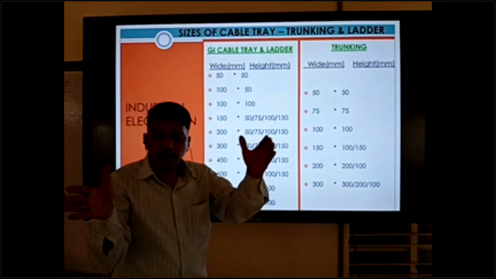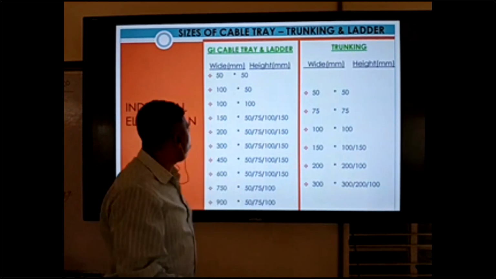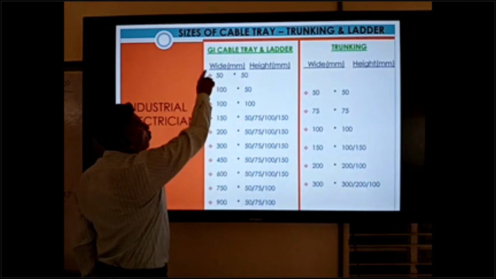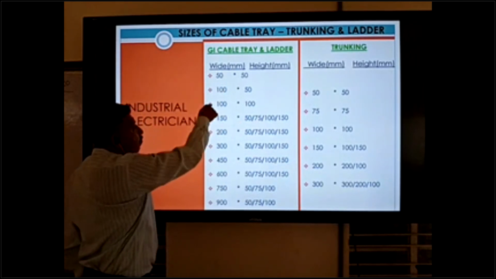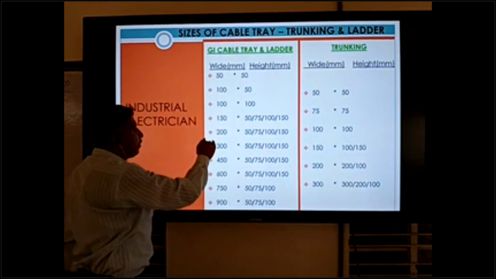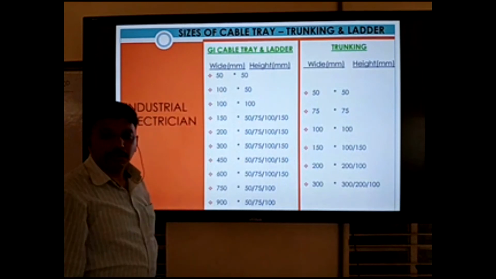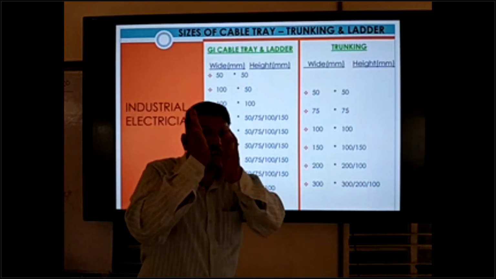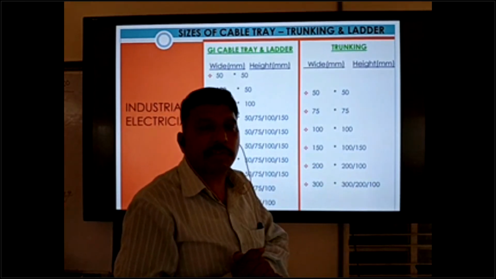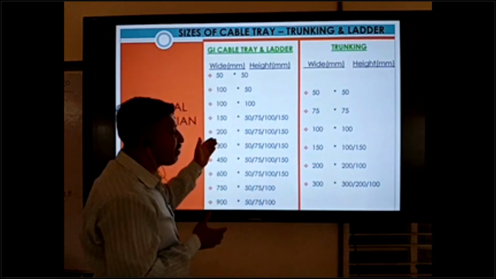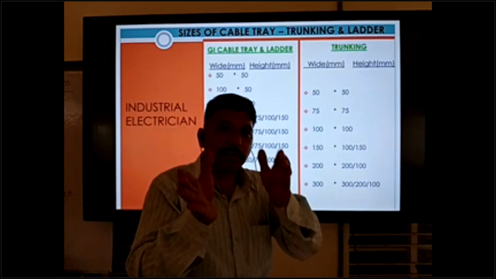Base is going to be bigger as per your cable size. Suppose only 2 cables are coming, or inside 3 cables are coming, or 4, 6, 8, 10 cables like that. So we can calculate the gap. The gap from one cable to another cable is 50 mm. This determines which size of cable tray is required there. They make the drawing design like that.